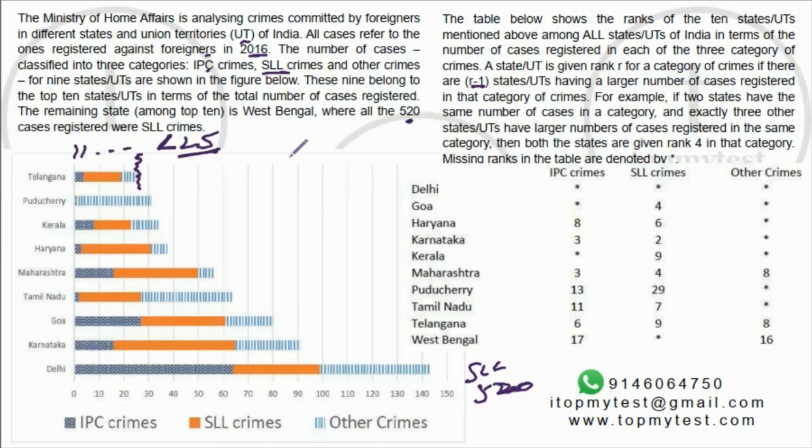Okay. So suppose you have 20, 10, 11 and 15, and you have to rank them. 20 will be given rank 1, 15 will be given rank 2, 11 will be given rank 3 and 10 will be given rank 4. Suppose you have two 6s here. Now both of them will be given rank 5. Right? So in case of a tie, both of them will get the higher of the two ranks, two spots which they occupy. And based on that, you have been given these values.